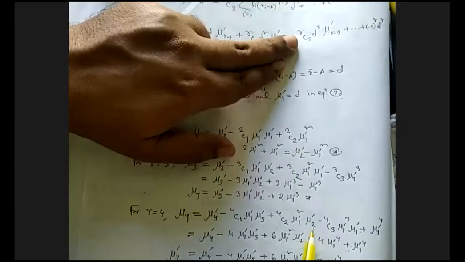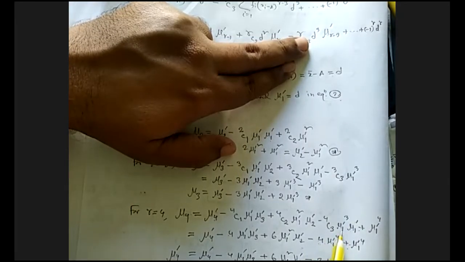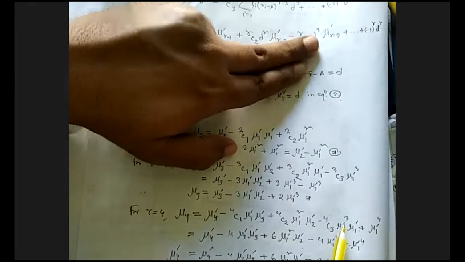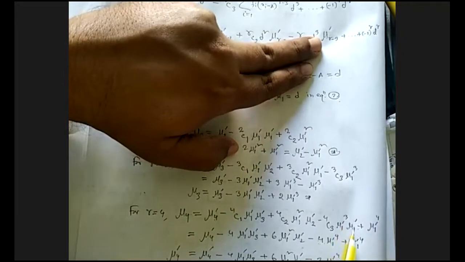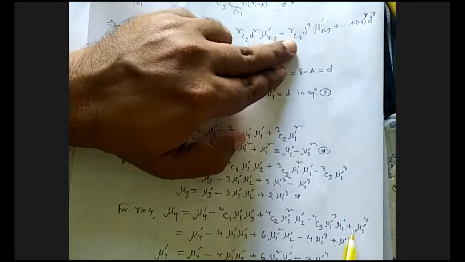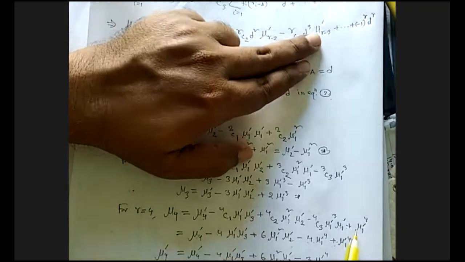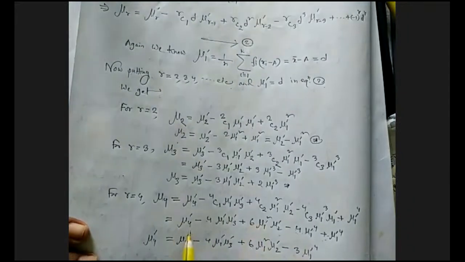Now 4C3 mu1 dash whole cube, because d cube means mu1 dash whole cube, and for r equals 4, this will be mu1 dash. Plus another term 4C4 d to the power 4, and this will be mu0. This will be omitted for the higher order of r.